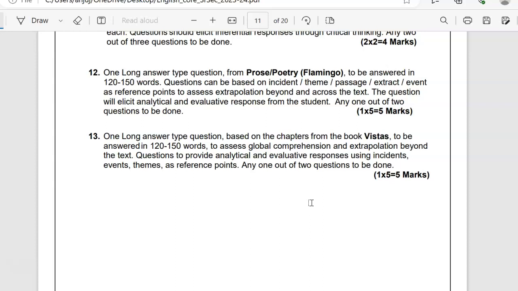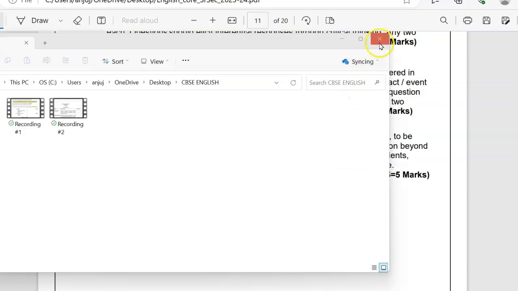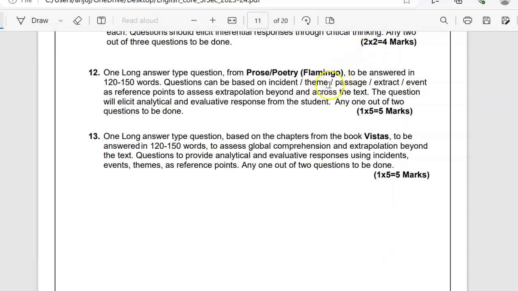1 long answer type question from prose and poetry, Flamingo, to be answered in 120 to 150 words. Questions can be based on incident, theme, passage, extract or event as reference points to assess extrapolation beyond the text. The question will elicit an analytical and evaluative response from the student. Any 1 out of 2 questions need to be done.